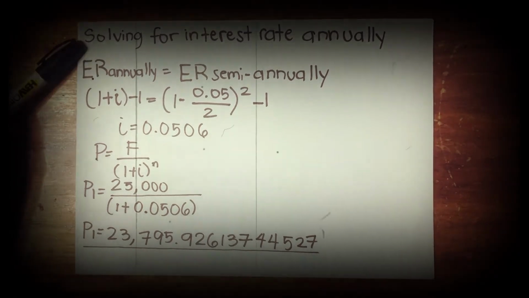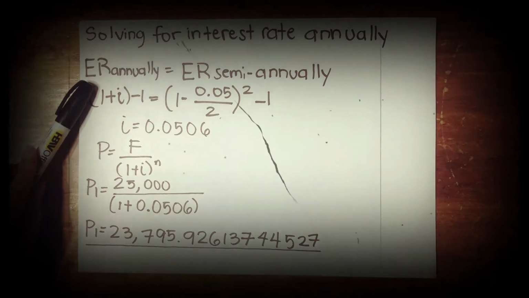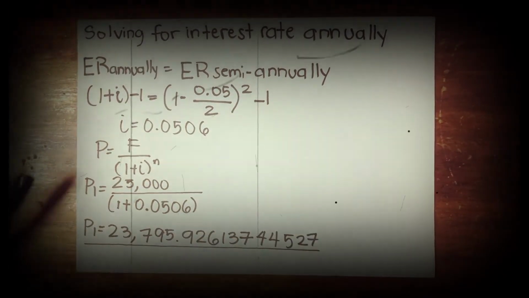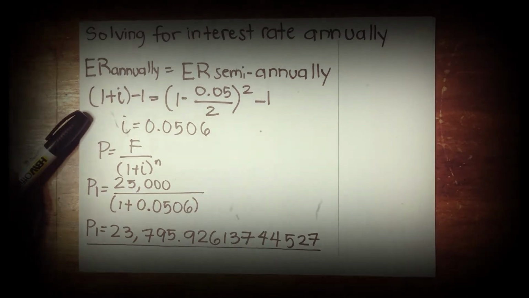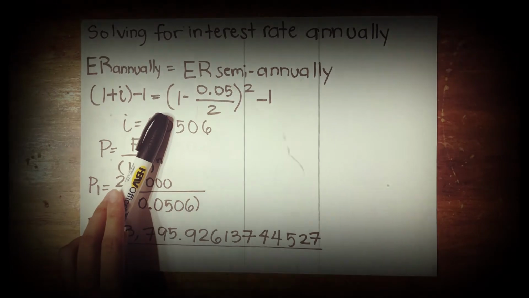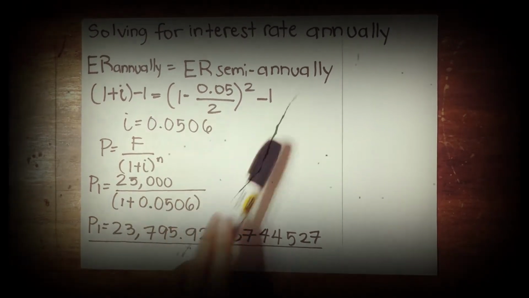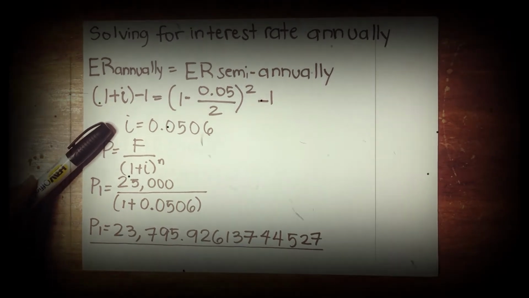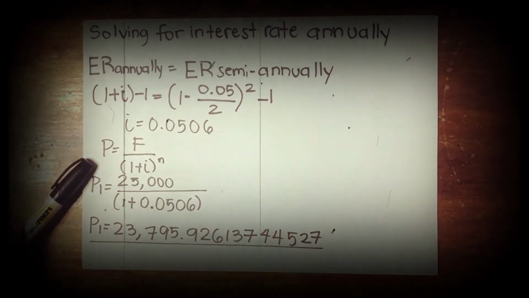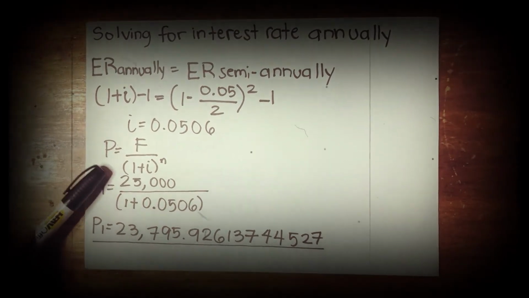Solving for the interest rate annually, we are going to equate the effective rate of the annual interest and the effective rate of semi-annual interest. Quantity of 1 plus I minus 1 is equal to the quantity of 1 plus 0.05 all over 2 raised to 2 minus 1. And I will be equal to 0.0506.